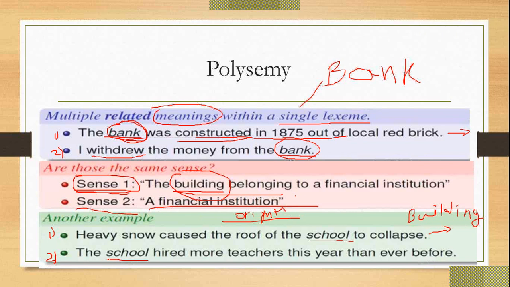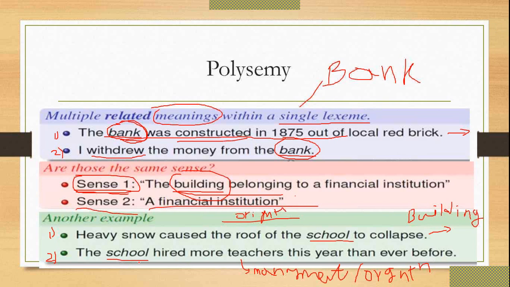Okay, and in the second sentence, the school hired more teachers this year than ever before, the school hired more teachers means it is more related to the management of the school, or you can say the organization.